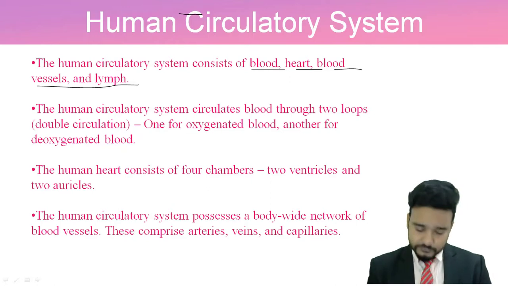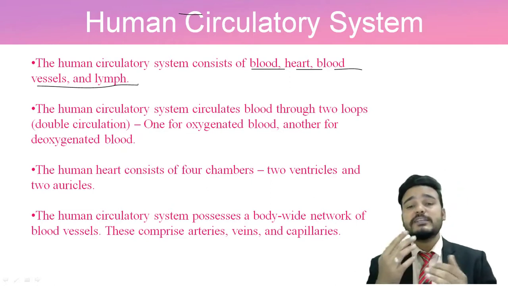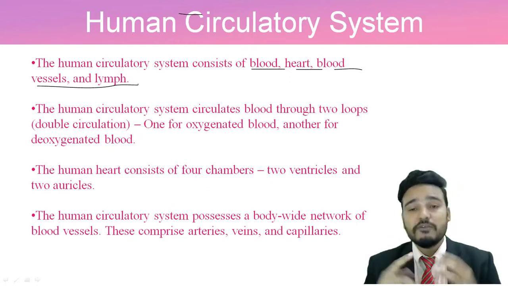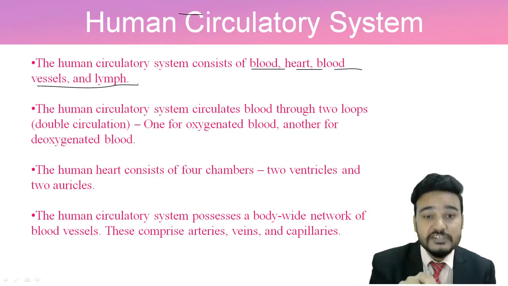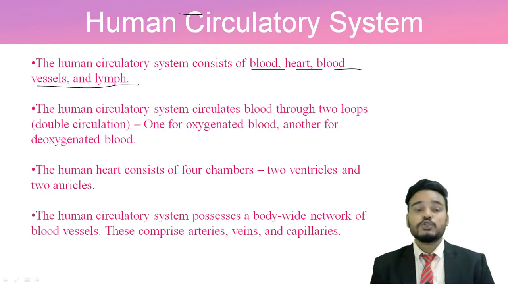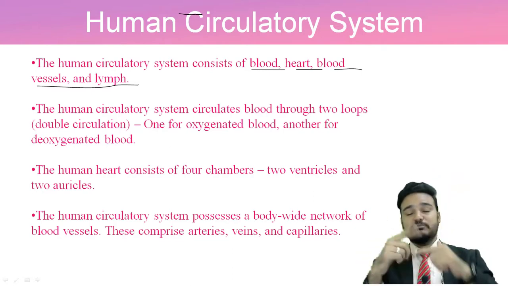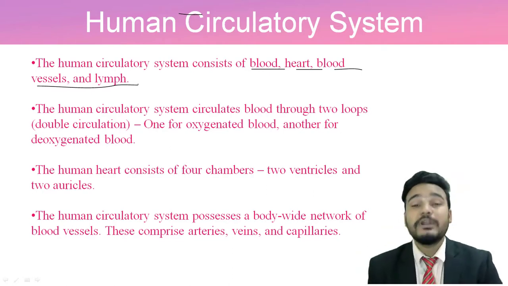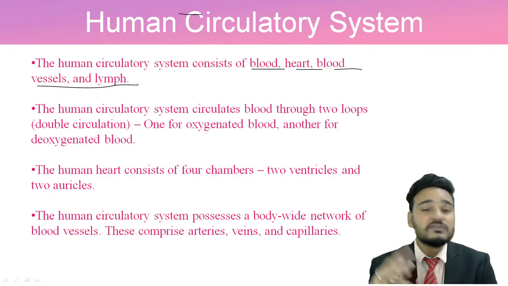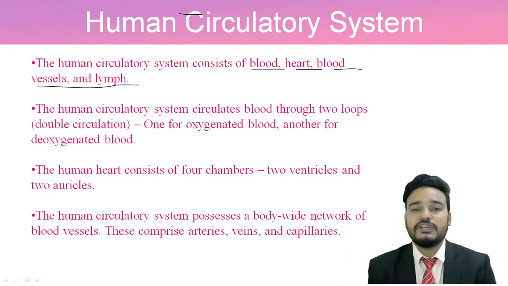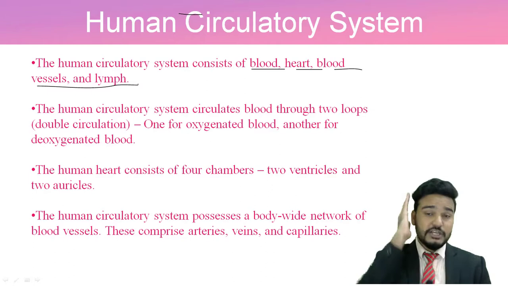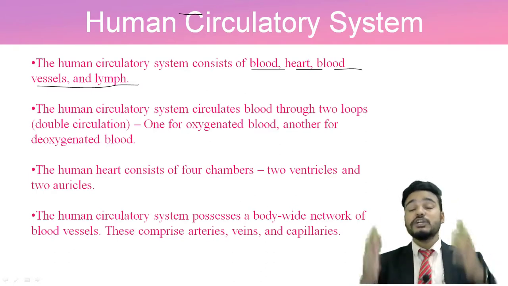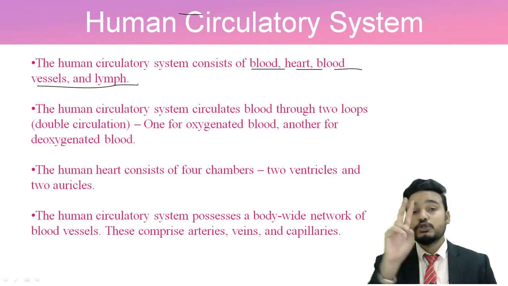So it not only circulates blood through our body, it circulates blood which is oxygenated and deoxygenated. This is the double circulation, which means 2 times it circulates blood in our body. There are some other animals like fish, aquatic animals, in which only 1 time blood circulation is done, but in our human body blood circulation is done 2 times.